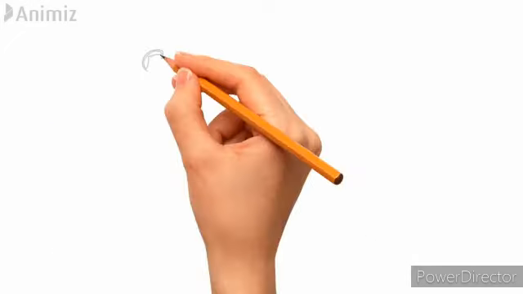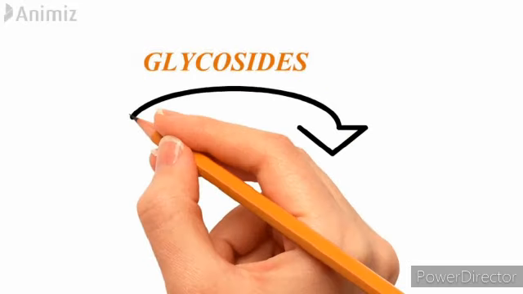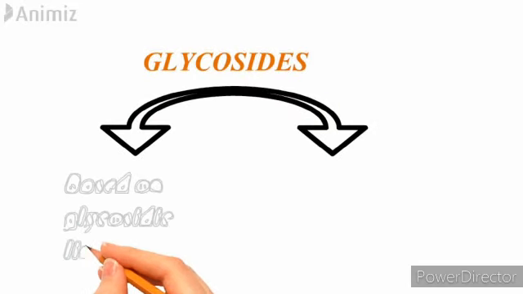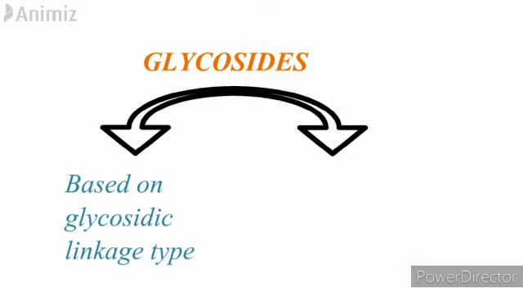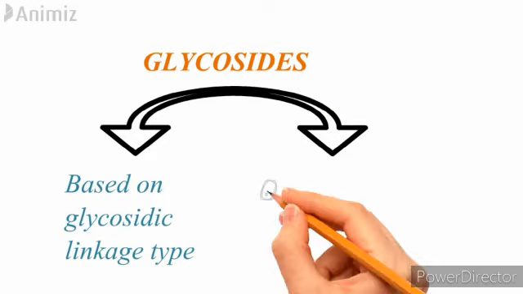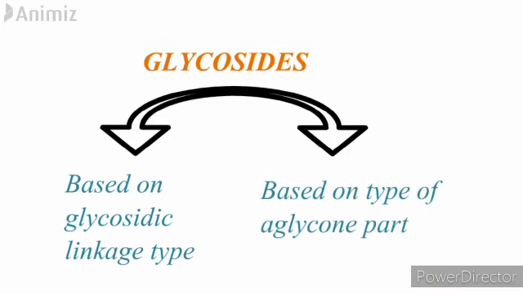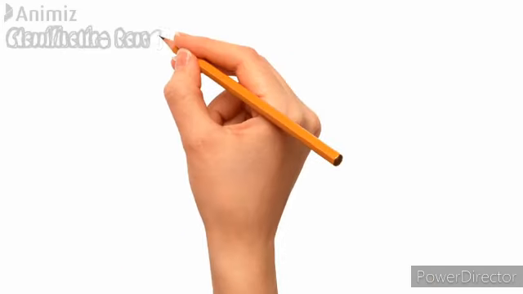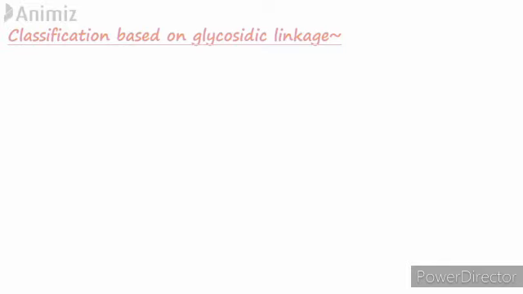Glycosides can be classified by two methods. The first method is based on the type of glycosidic linkage, and the second method is based on the type of aglycone moiety. The linkage between the glycone and aglycone part is known as glycosidic linkage. The glycone and aglycone moiety can be linked together by a carbon, oxygen, sulfur or nitrogen atom. There are four types of glycosidic linkage.